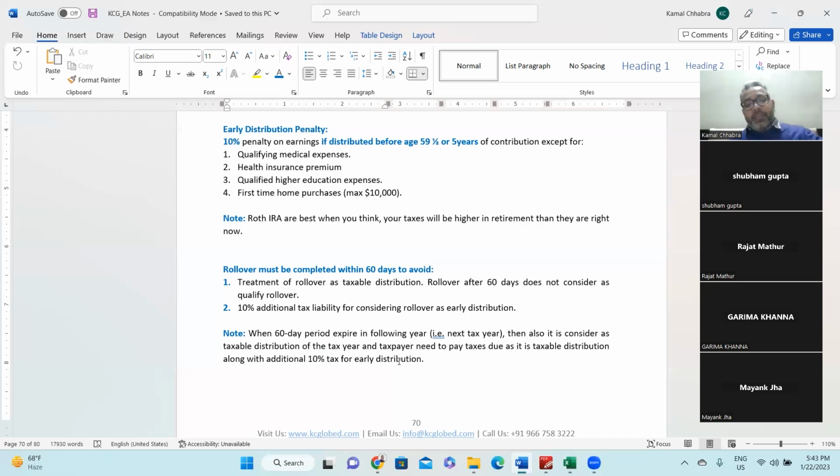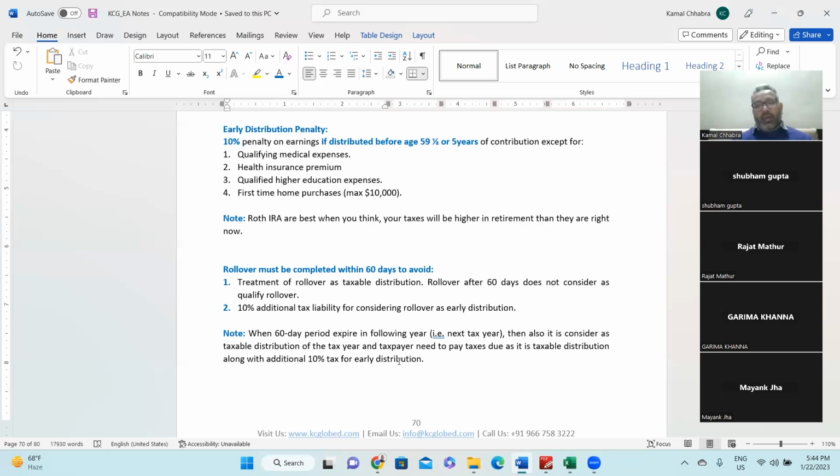The next is when the 60-day period expires in the following year. Let's assume you have planned to roll over on 1st December, and you have withdrawn from one traditional deductible IRA. Then you need to make the deposit before 30th January of next year. Otherwise, even though the rollover is falling in the next year, it is considered taxable in your current